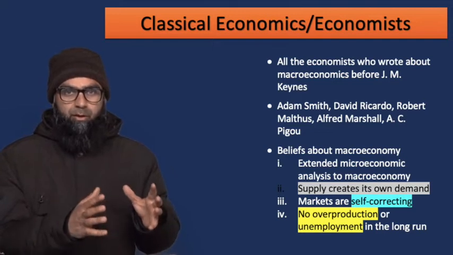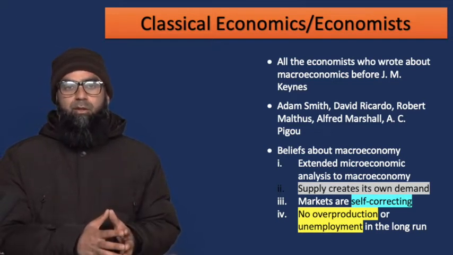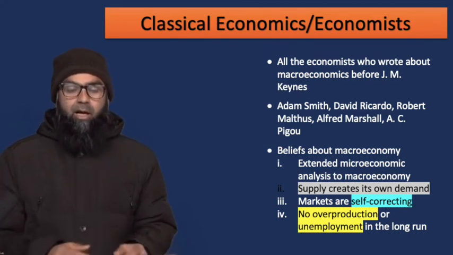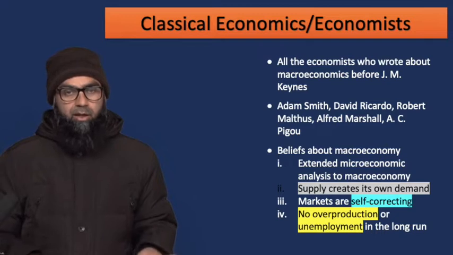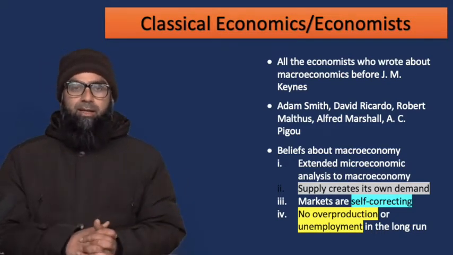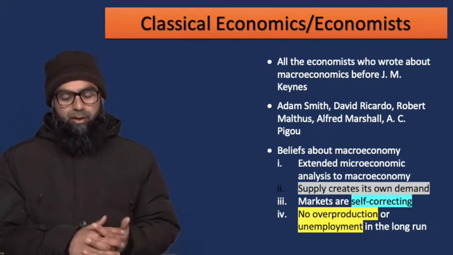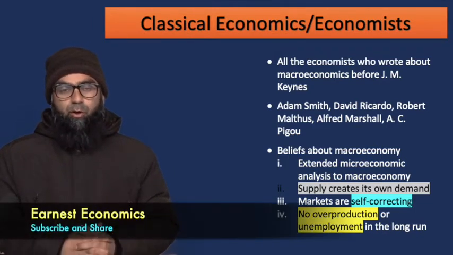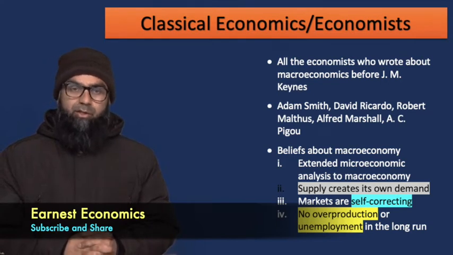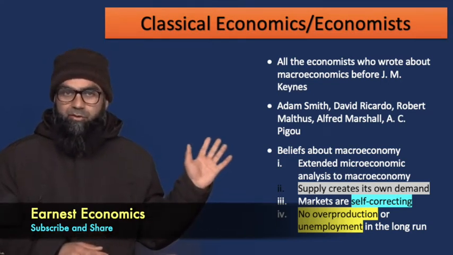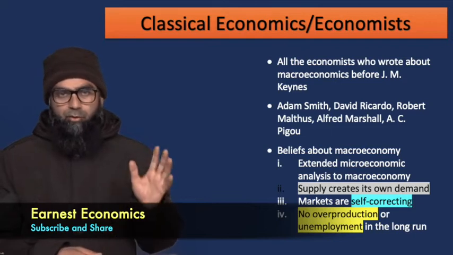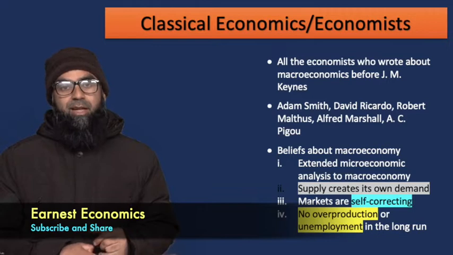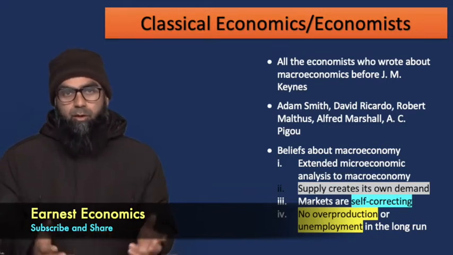This includes Adam Smith, David Ricardo, J.S. Mill, Robert Malthus, and then Alfred Marshall, A.C. Pigou, etc. All these people were called classical economists by Keynes. Now, what we need to understand in the context of the birth of macroeconomics is that there were special beliefs that the classical economists held about the working of the economy.